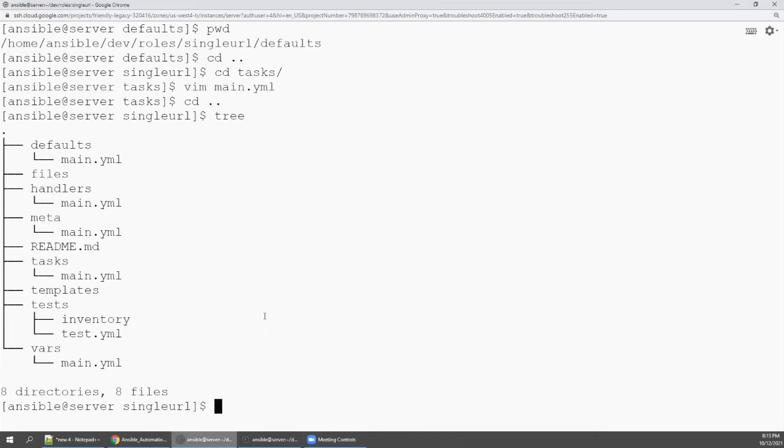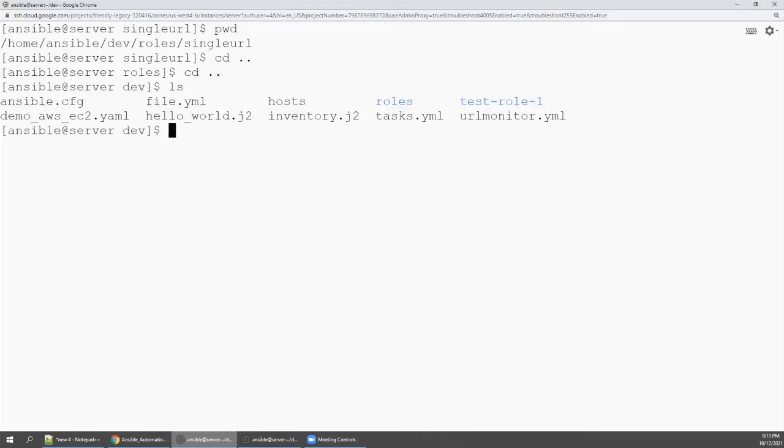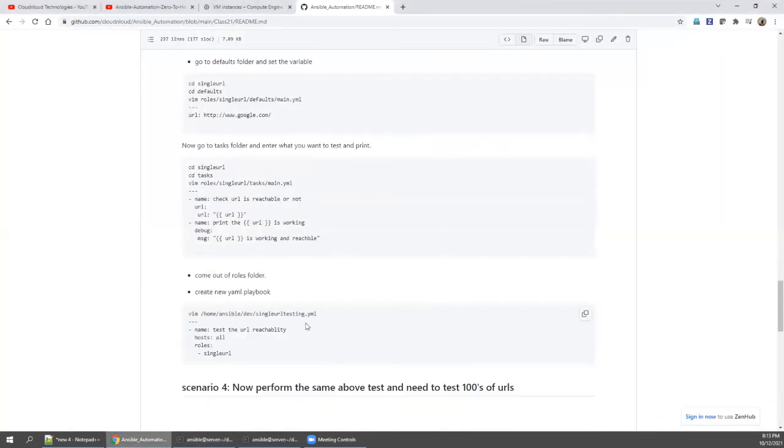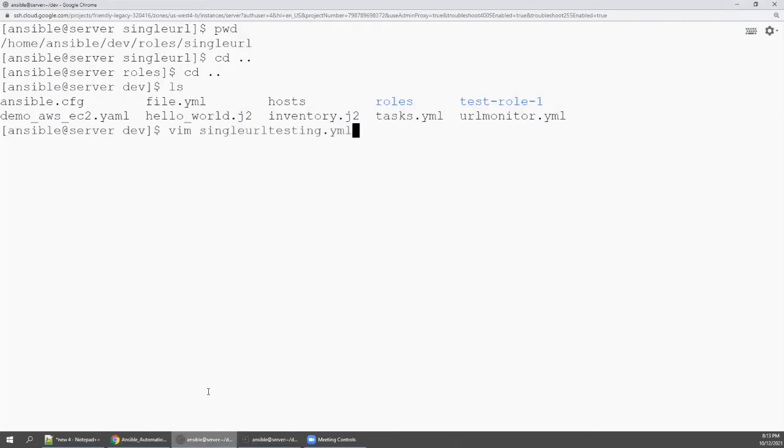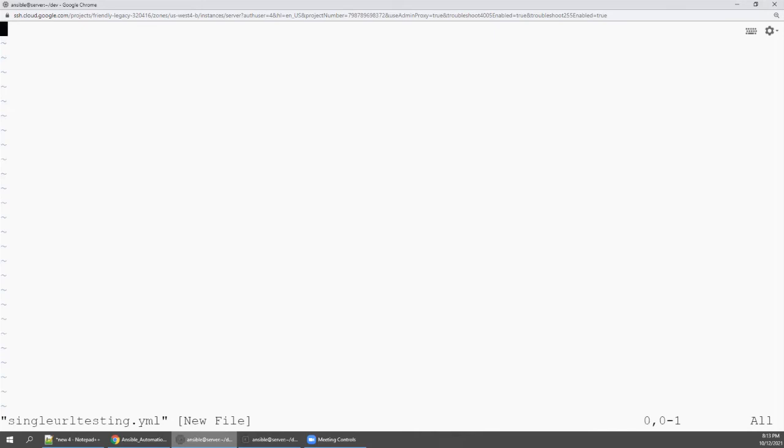So let's check whether it is working or not. I'm going to come out of this, pwd. I'm coming out. Now where is my ansible.cfg? I am inside that folder. Now create a playbook. What is the playbook? Single URL testing.yaml. Copy this single URL testing.yaml.